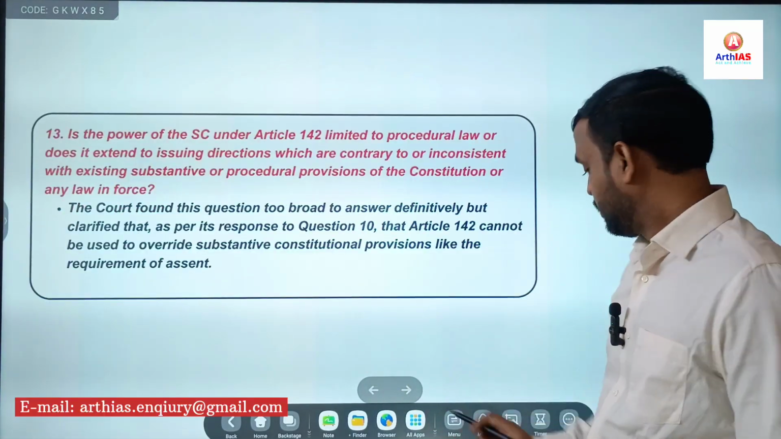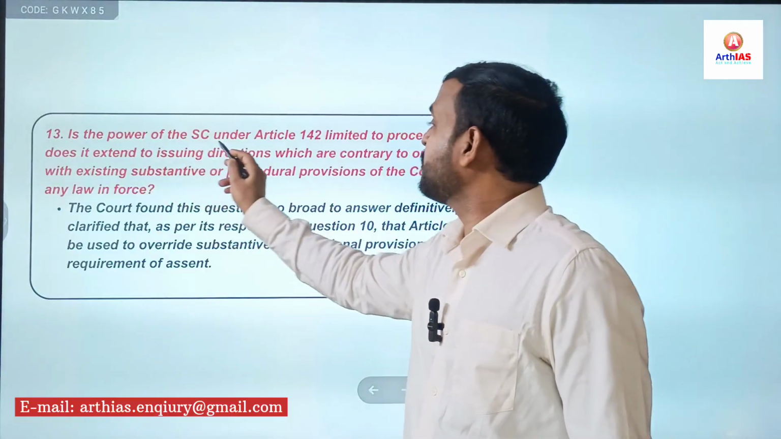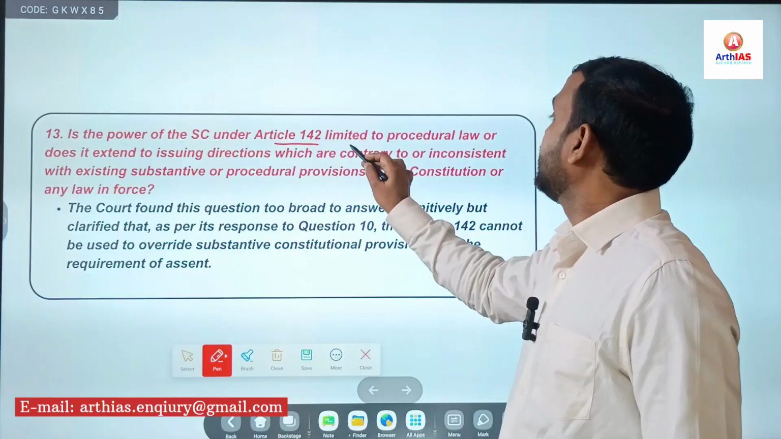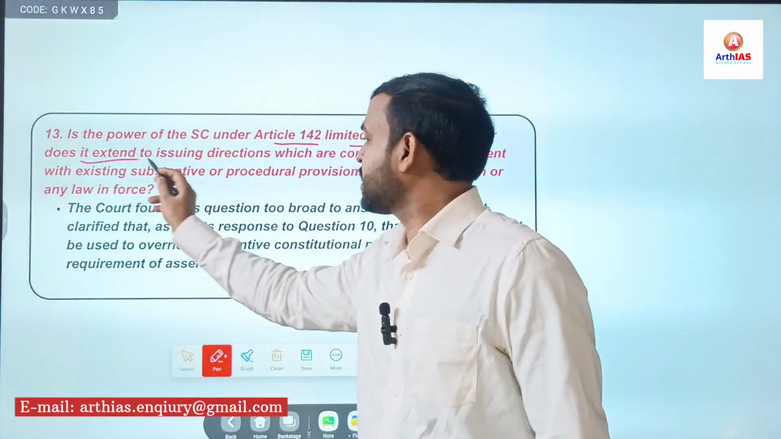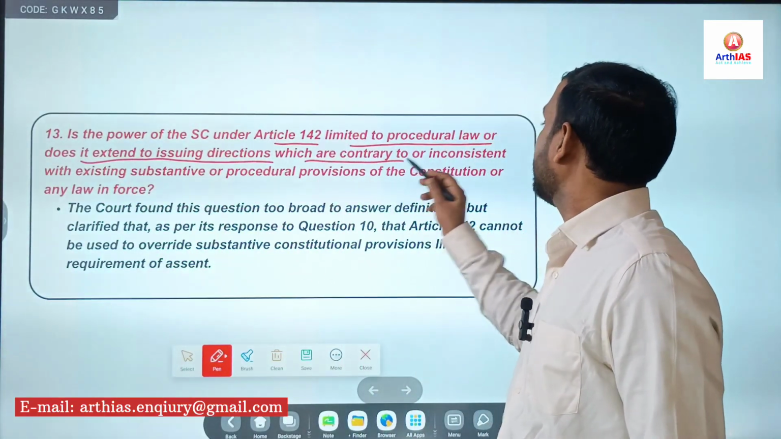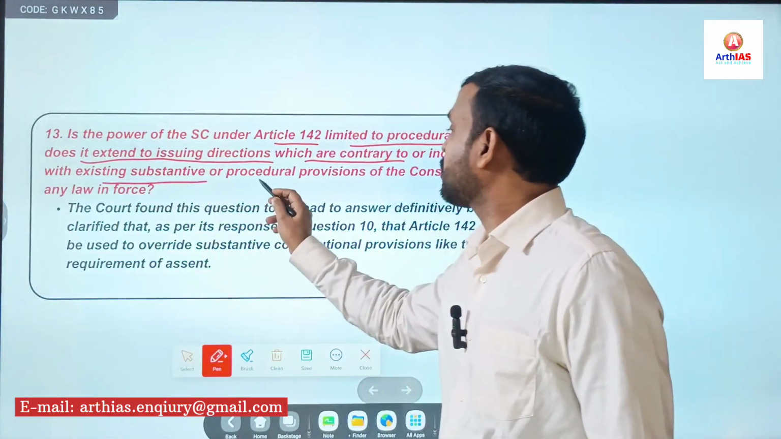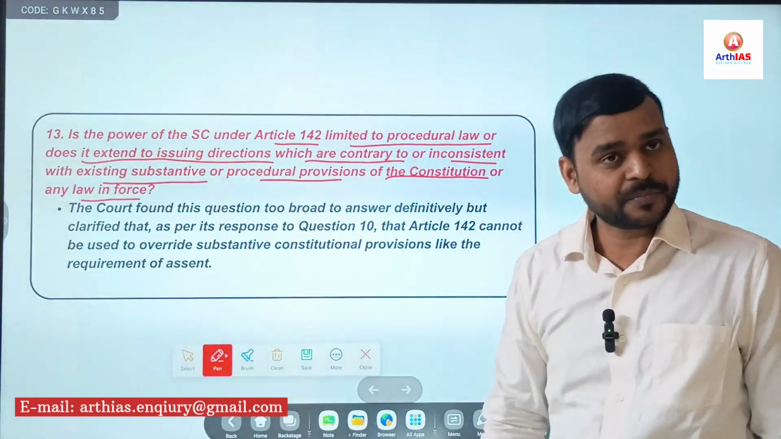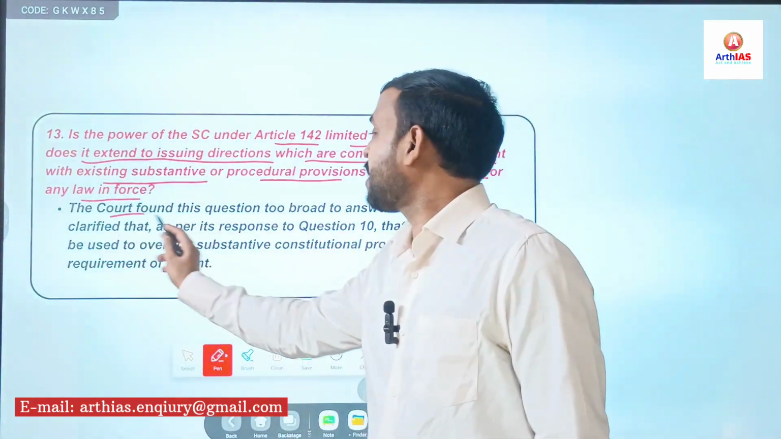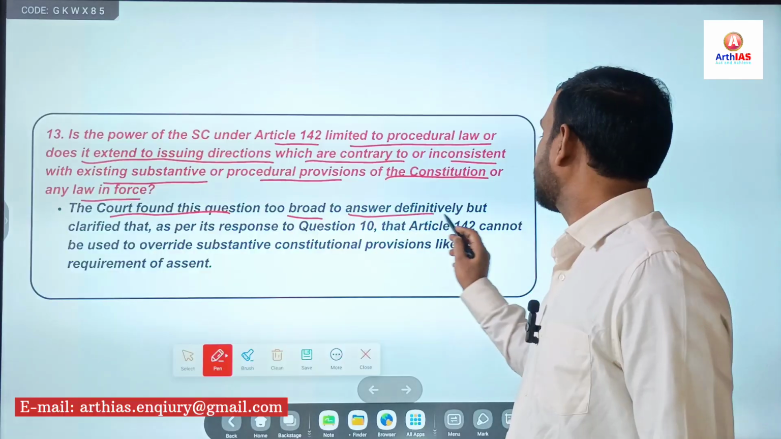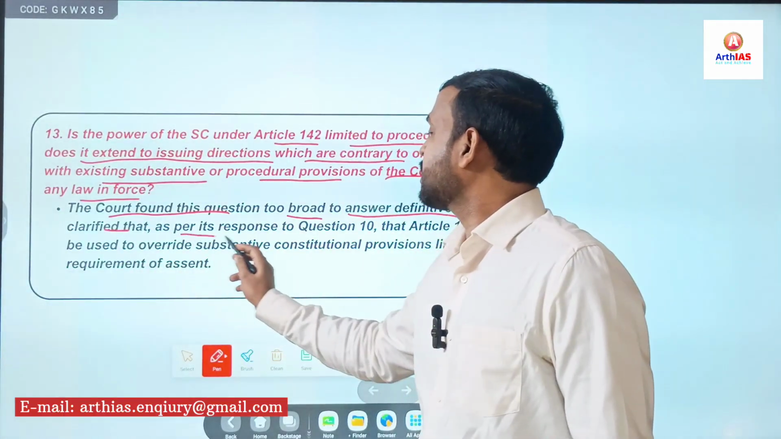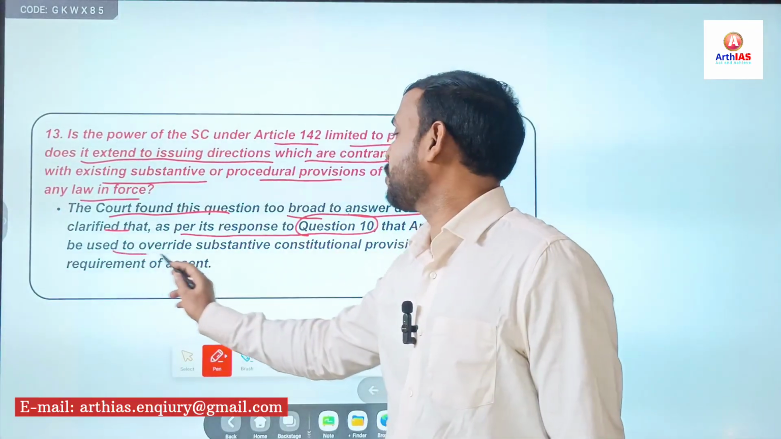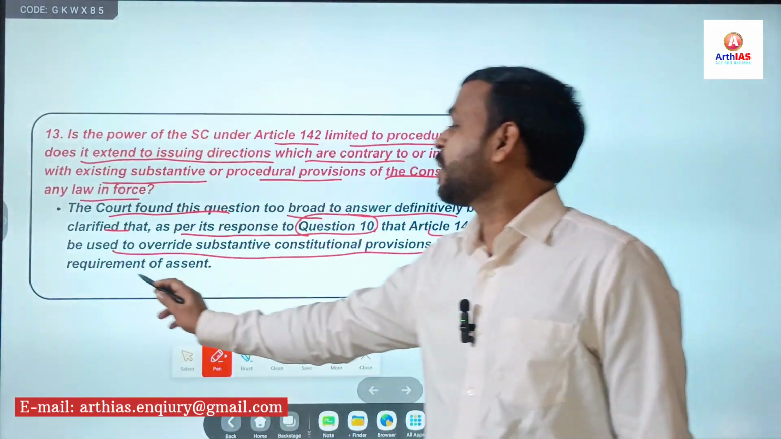13th question. Is the power of the Supreme Court under Article 142 to do complete justice limited to procedural law, or does it extend to issuing directions which are contrary or inconsistent with the existing substantive or procedural provisions of the Constitution or any law in force? Simple. Here the court found this question too broad to answer definitively, but clarified that as per its response to question number 10, Article 142 cannot be used to override substantive constitutional provisions like the requirement of assent.